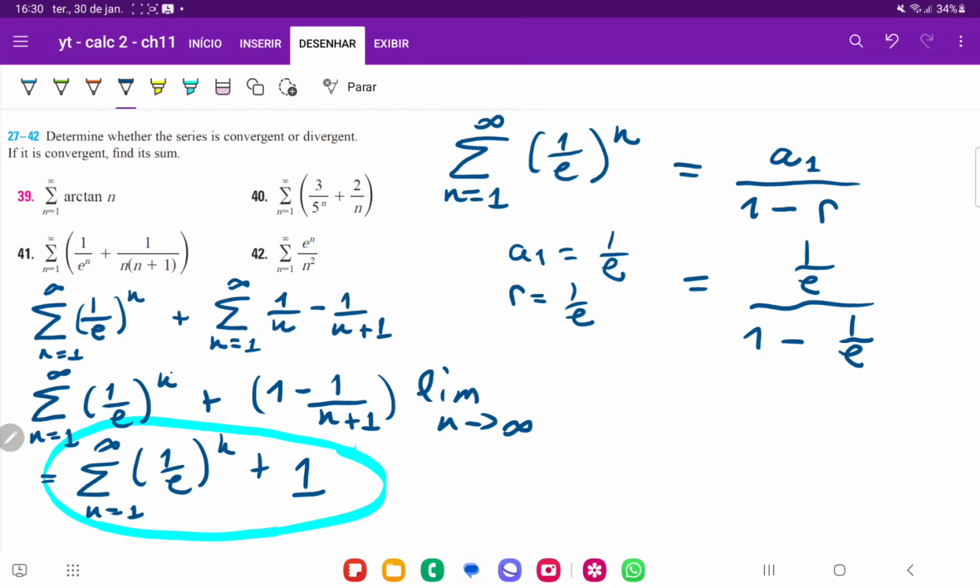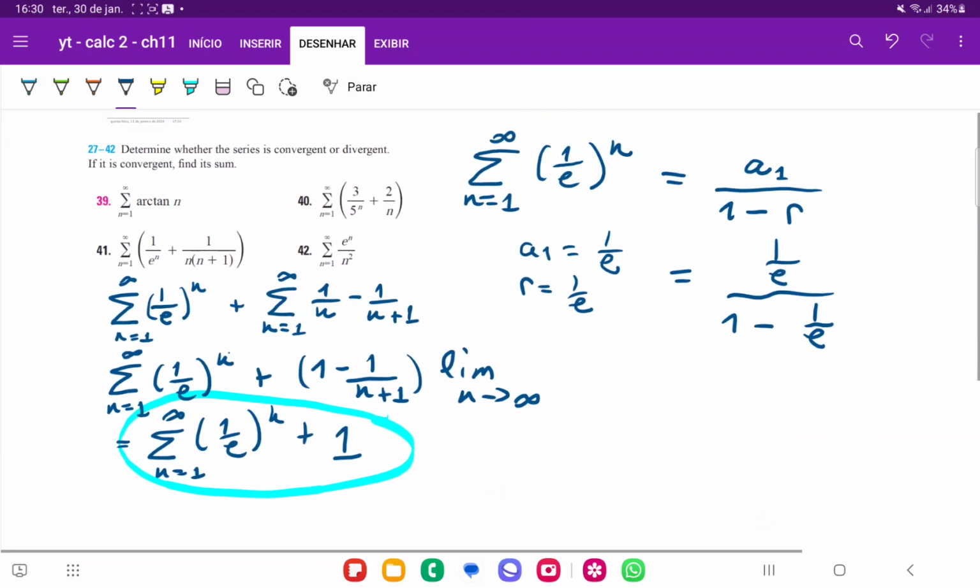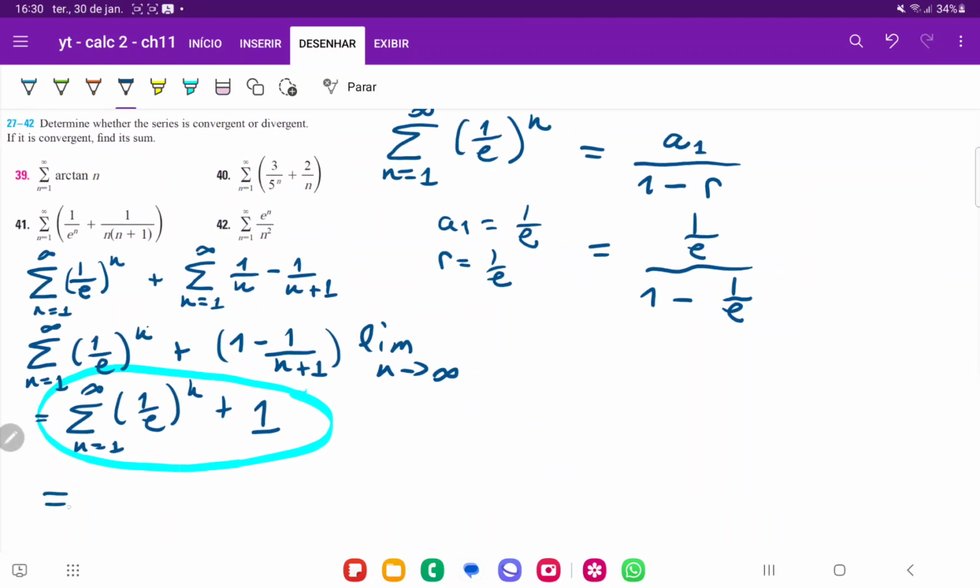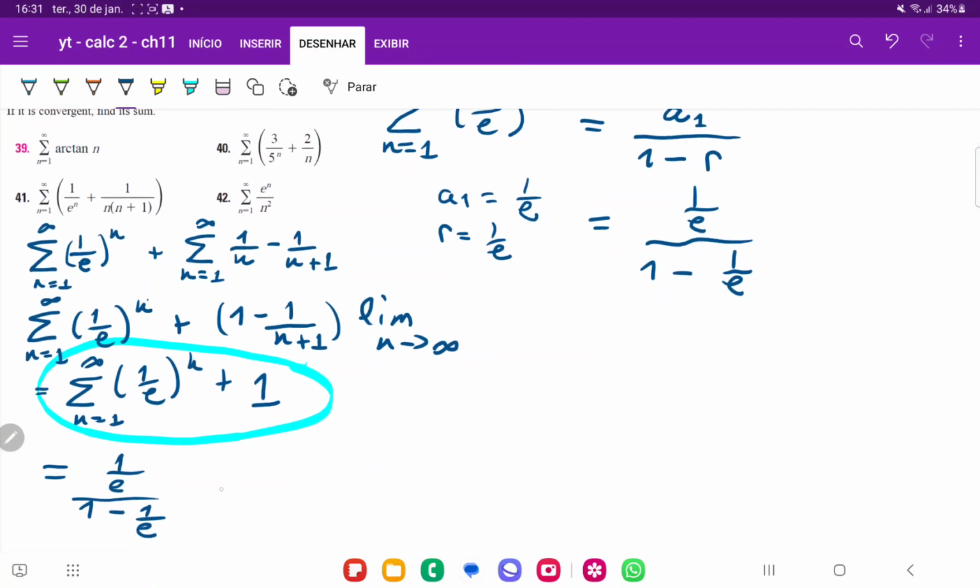So we are nearly done. Once we've found this, because this is a geometric series, we can now rewrite this as 1 over e over 1 minus 1 over e, plus 1. And this over here is our final answer for 41.